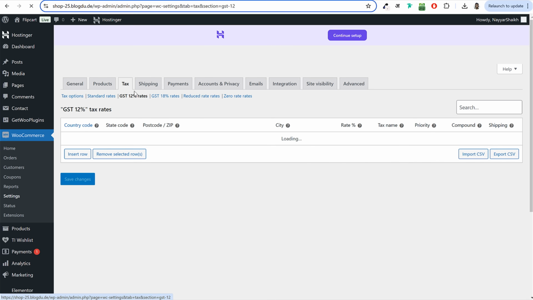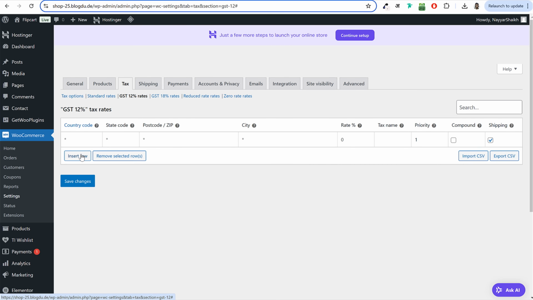First, I'll click on GST 12% rates, click on insert row. Now enter your country code. So for India, it is IN, and for some other country, it will be something else. For example, if you type in PK, I think this is the country code for Pakistan. So you can get your country code, type in your country code and make sure you get your option.